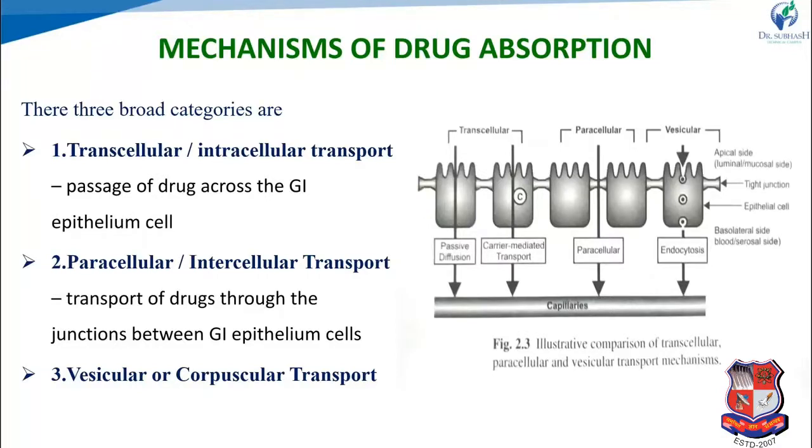Second one is paracellular or intercellular transport. In that case, the drug is transported through the junctions between the GI epithelial cells. So in between the cells, the drug goes for absorption, or is transported through the gap between the cells. And the third one is vesicular transport. That creates vesicles, or engulfment of the drug, and it crosses the cell membrane.